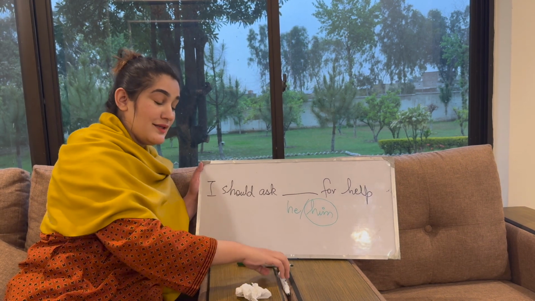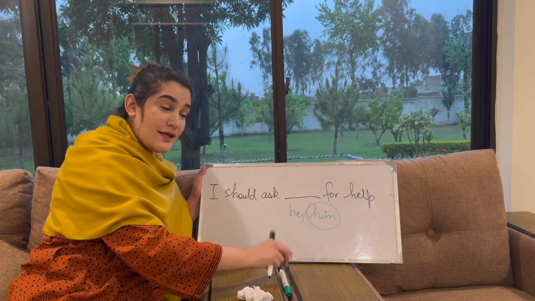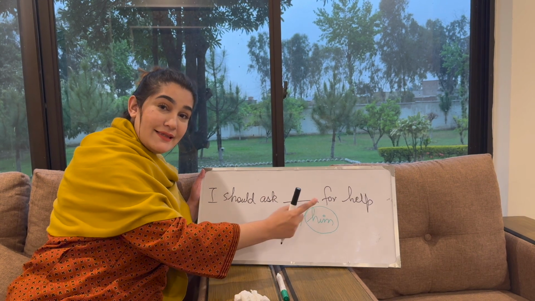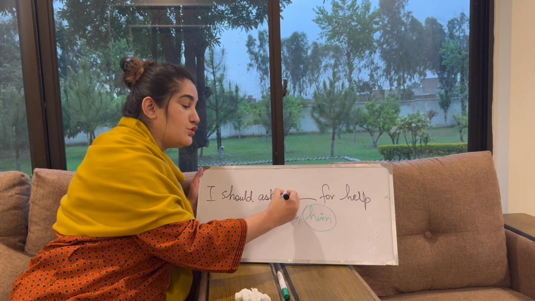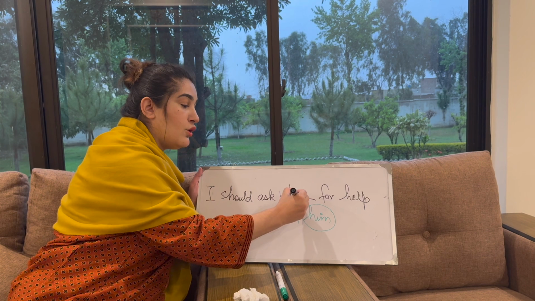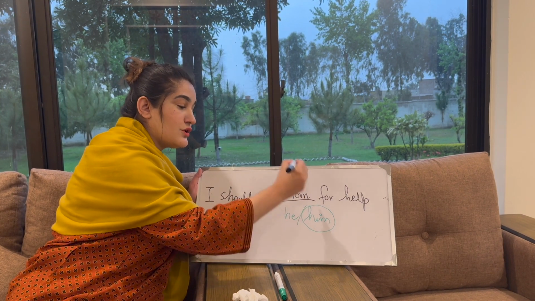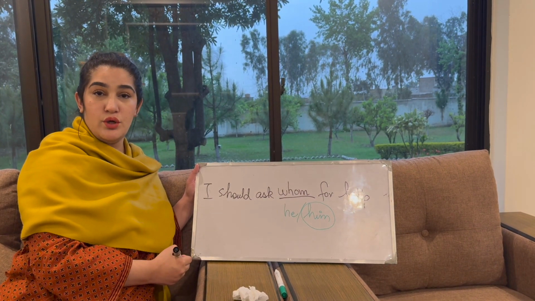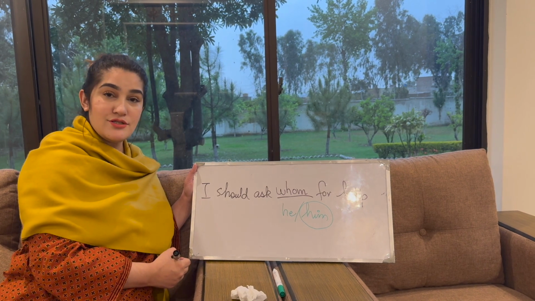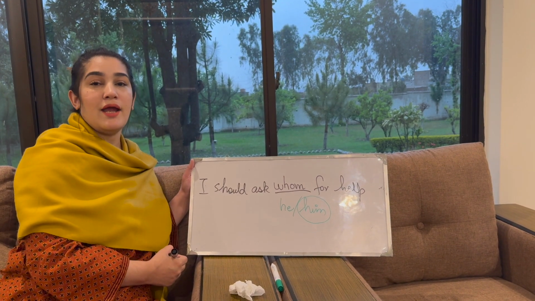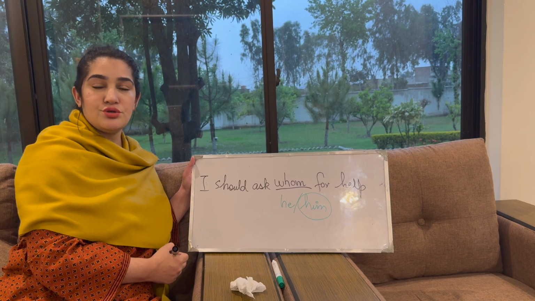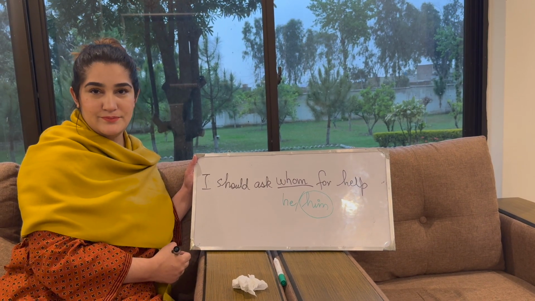So when there is him, it means it's an object. That means I should use whom over here. So the correct way of saying this would be I should ask whom for help, and not I should ask who for help. Let's do another example to understand it better.